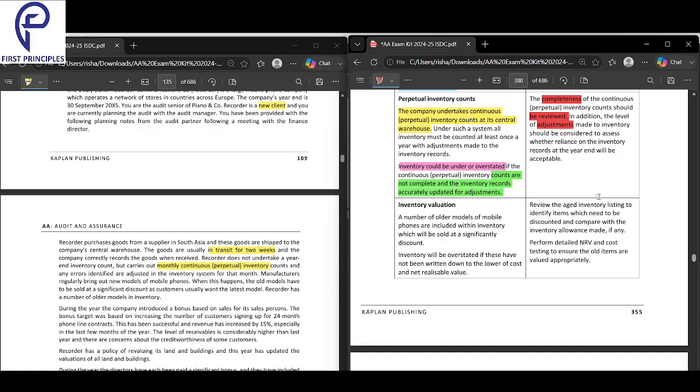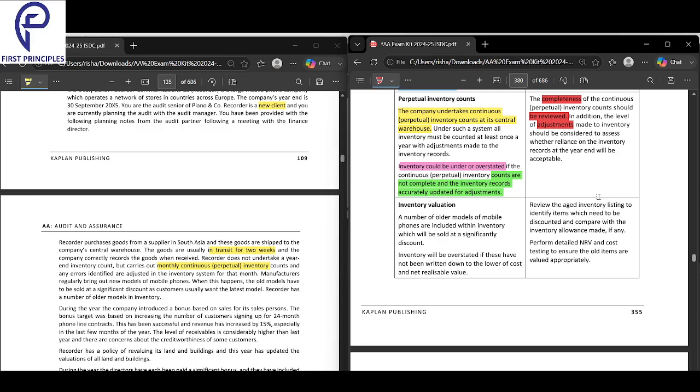The first is the completeness of the inventory count. Second, the level of adjustments made should be considered. The completeness of the counts should be reviewed. In addition, the level of adjustments made to the inventory should be considered.